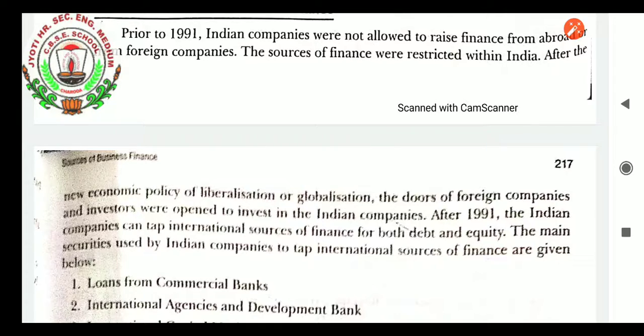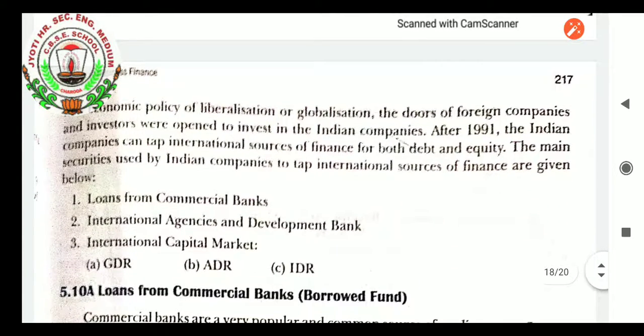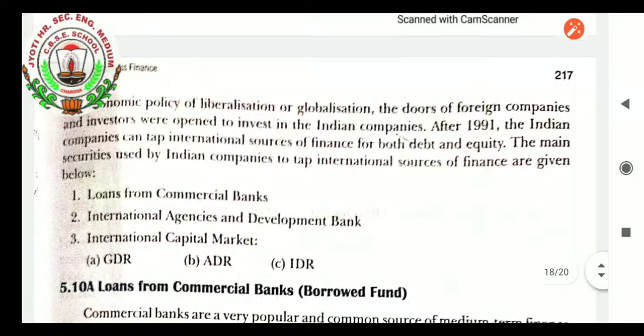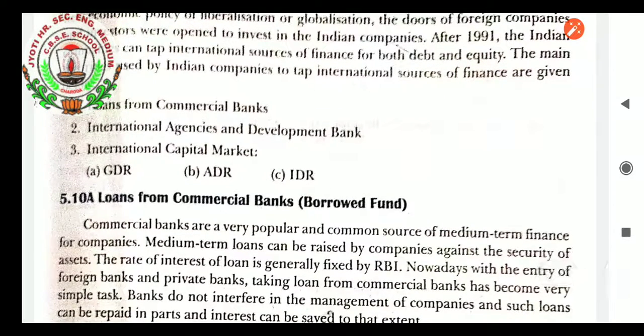The main sources used by Indian companies to tap international finance are, very first, loans from commercial banks. Second, international agencies and developmental banks. Third, the international capital market. So let us see the loan from commercial banks. The commercial bank offers the loan at a prescribed rate. International agencies and developmental banks also provide finance at the international level. Besides this, the international capital market is there, where we get finance with the help of GDR, ADR and IDR.